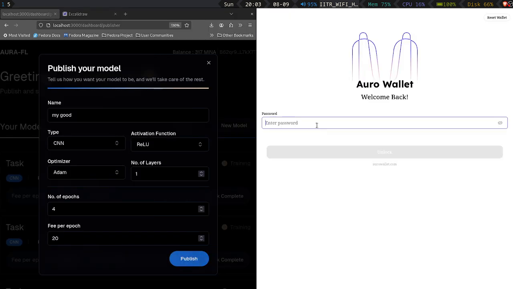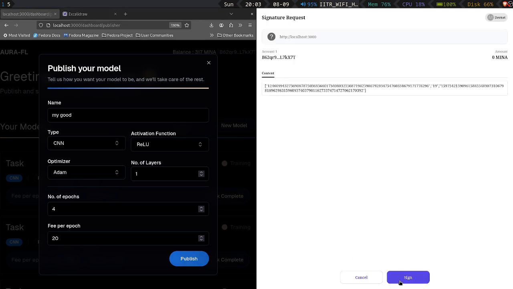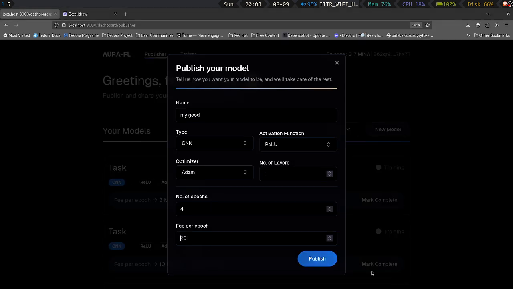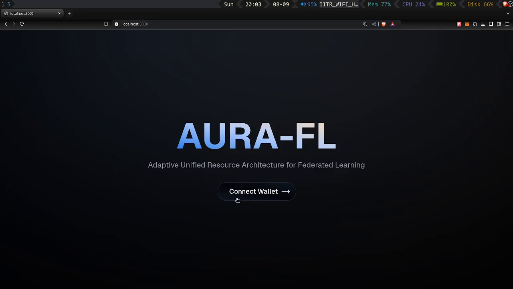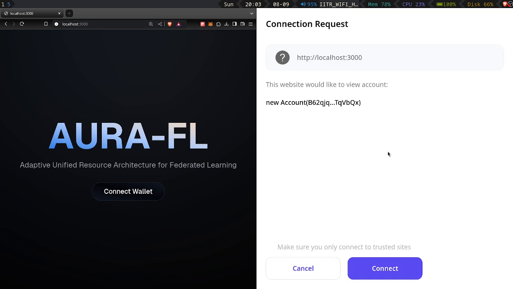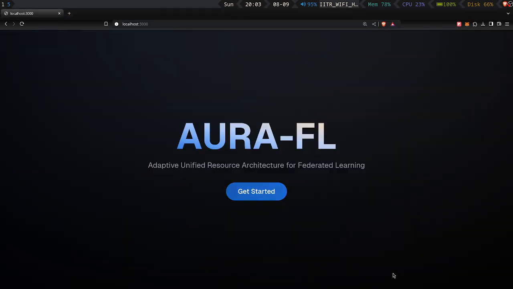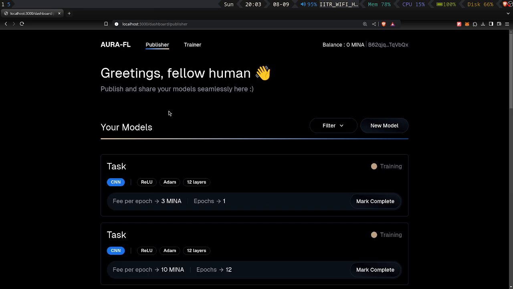My wallet opens, so I will type in my password to unlock it, and I will sign the transaction, and we should see transaction sent and transaction was added successfully. Now I will reload, and while that happens I will log in as a trainer on another instance. Now this is a new account, so I will first show you that I have to connect my wallet. I will connect, I click on get started.